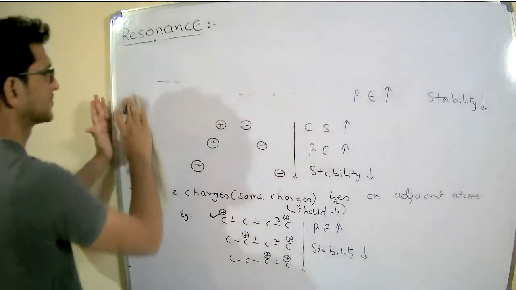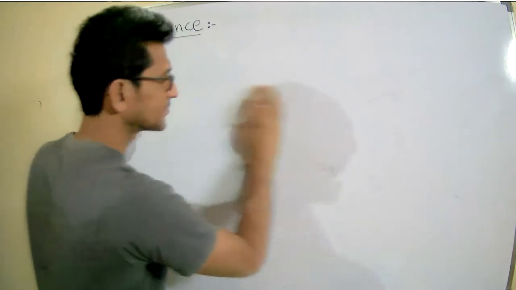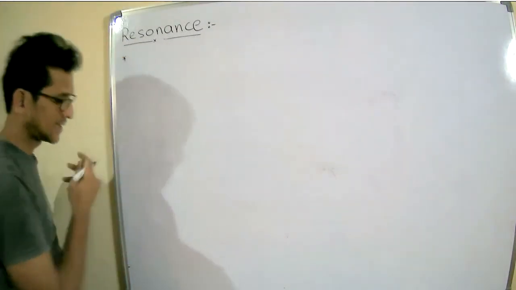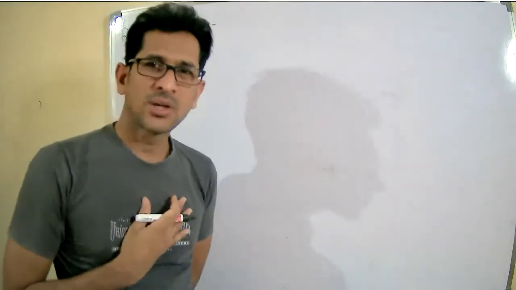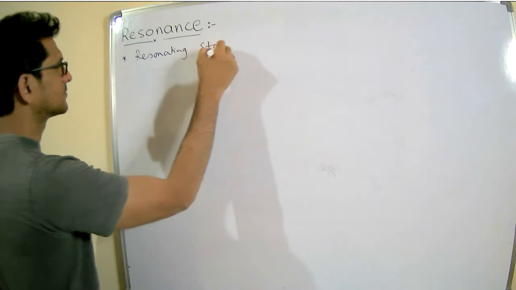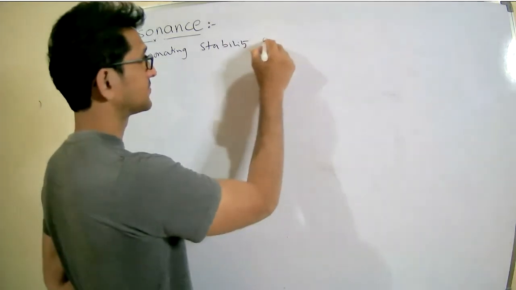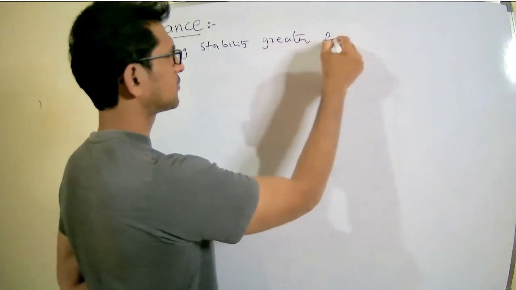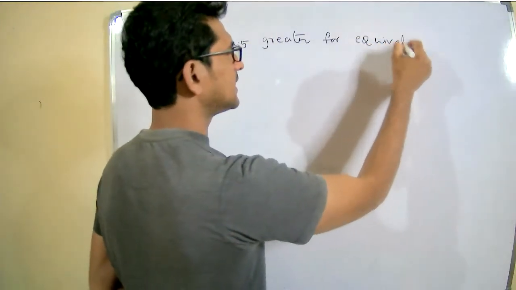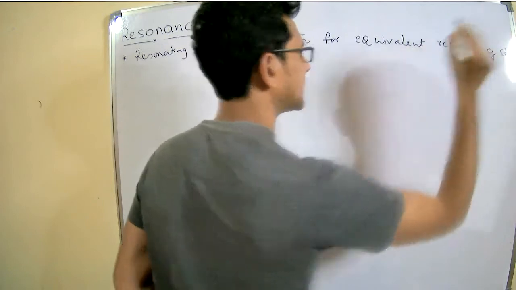Next point. Resonating stability will be greater for equivalent resonating structures.